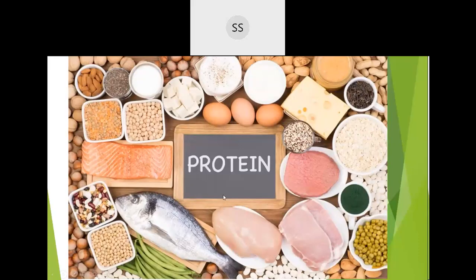Yes, so let us begin with today's class. Our topic of discussion is proteins. Now, what are these proteins exactly? Proteins are derived from a Greek word called proteos, which means of prime importance for the human body. Proteins are vital chemical substances essential for growth and maintenance of the body. That is the reason why they were named proteins.